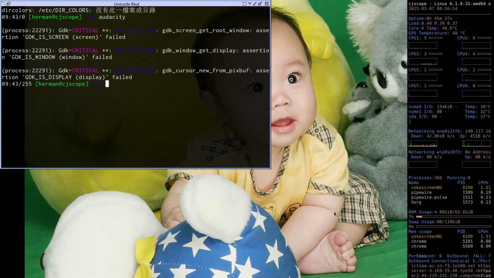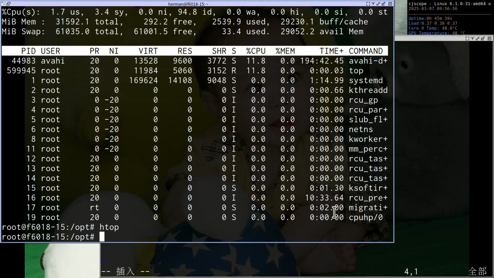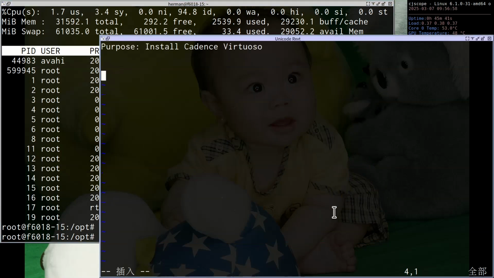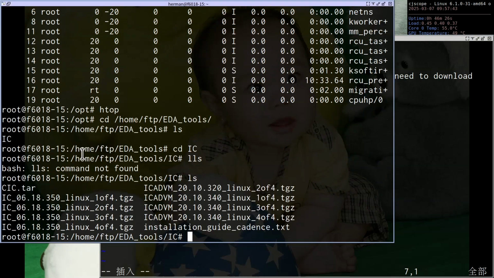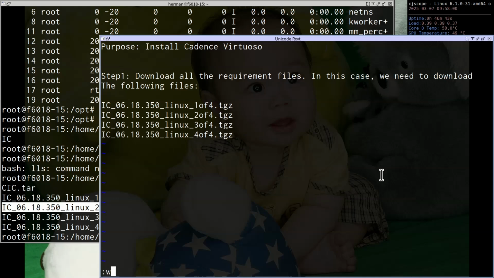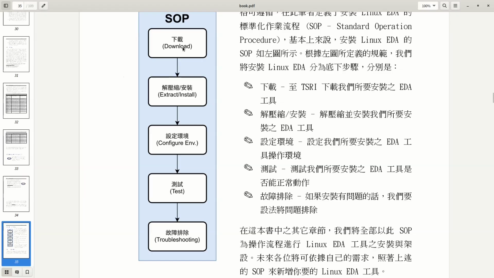Okay, let's begin our installation process today. Now, suppose you have downloaded the Cadence Virtuoso installation file. So my SOP, the first step is to download all the files. Once you have completed that, you can extract and install the files. So let me show you how to do it.